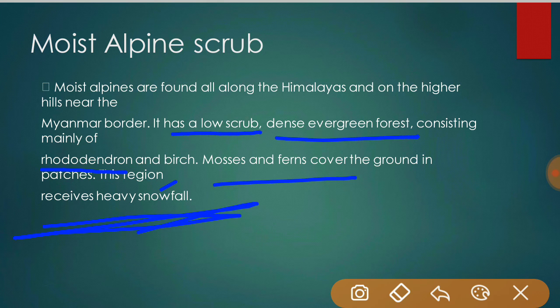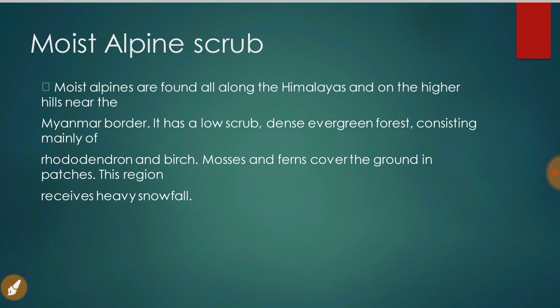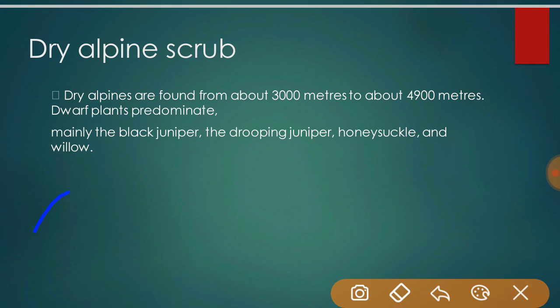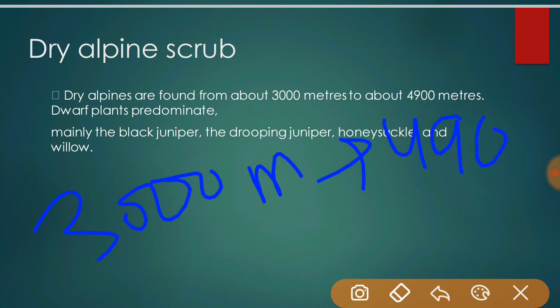This region receives very heavy snowfall. Dry alpine scrub is found from 3000 meters to about 4900 meters. Dwarf plants predominate here, mainly black juniper, drooping juniper, honeysuckle, and willow.